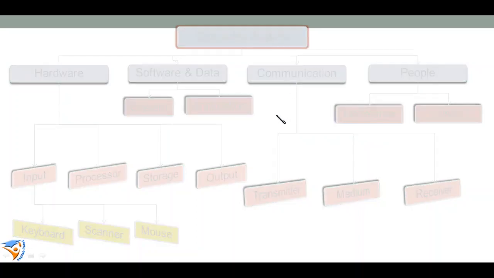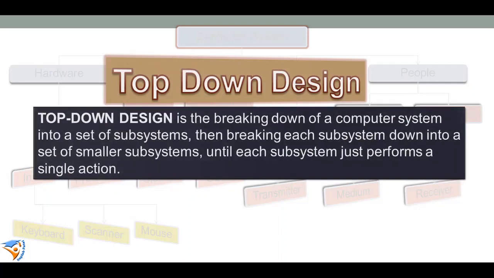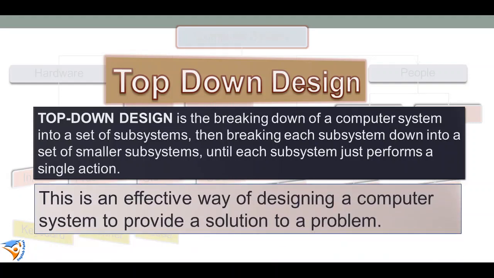Now, whenever we are dividing a system into subsystems and further subsystems, we say that this is top-down design. In top-down design, we break down a system into subsystems, and we keep on breaking it down. This is an effective way of designing a computer system to provide a solution to a problem, because we have divided a main problem into smaller problems, a main task into smaller tasks, so it is easy to handle these smaller tasks. We can assign different people to work on different smaller tasks.